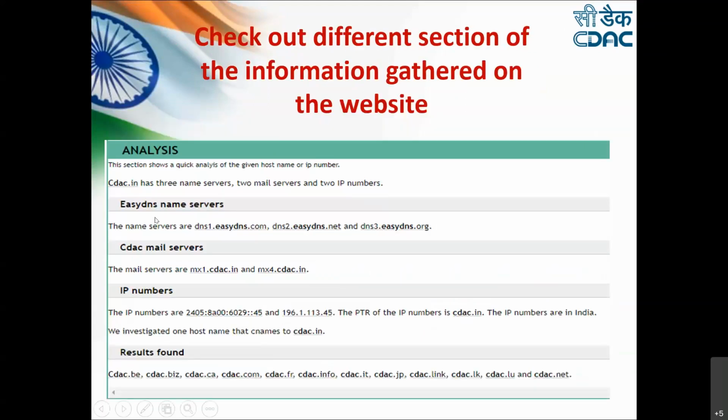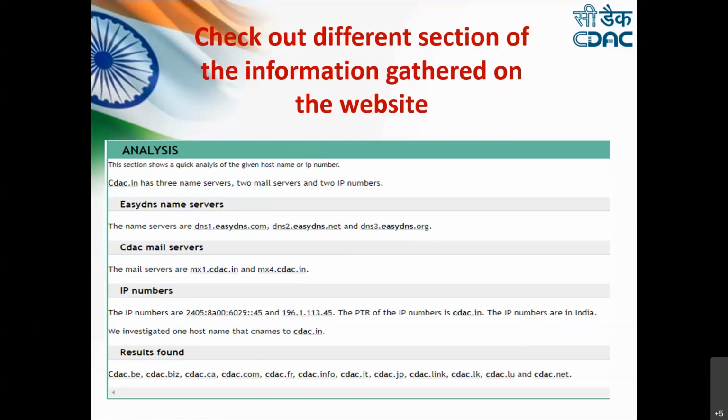It gives you an analysis part where it says that cdac.in has 3 name servers, 2 mail servers, and 2 IP numbers. It provides you the list of name servers as well, the mail servers, and the IP numbers, and a few other websites which are very similar to this particular target. So these are some of the sites which are found as a result. It gives you a brief idea about that part as well.